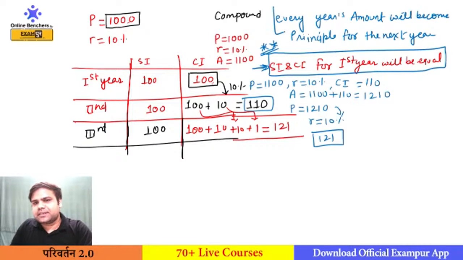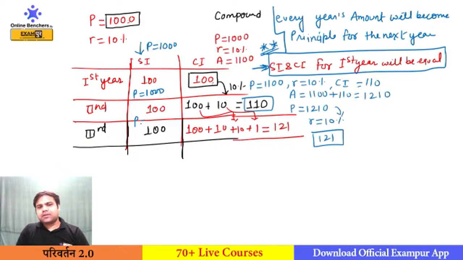So this is the basic difference between SI and CI. In SI, for each year the principal would be 1000, for the first year, second year, and third year. That is why the SI of all years is equal. But in CI, the principal will be different for every year. The amount of the first year will be the principal for the second year. The amount of the second year will be the principal for the third year. So this series continues in compound interest.